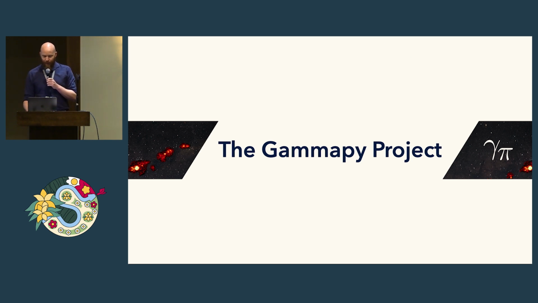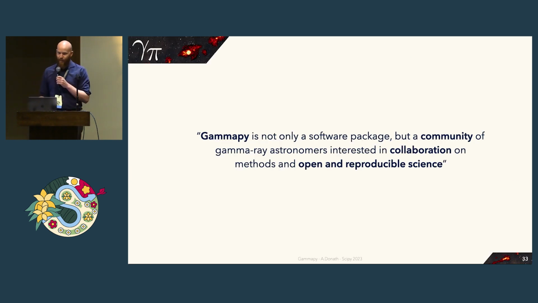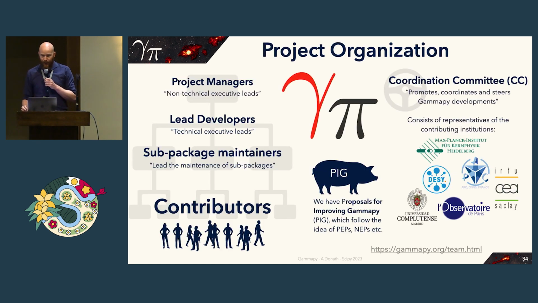Just a few words about the Gammapy project itself. Gammapy is not only a software package, but a community of gamma ray astronomers interested in collaboration on methods and open and reproducible science. This is the project organization. There are project managers, lead developers, and sub-package maintainers. And then, of course, a large part of contributors.